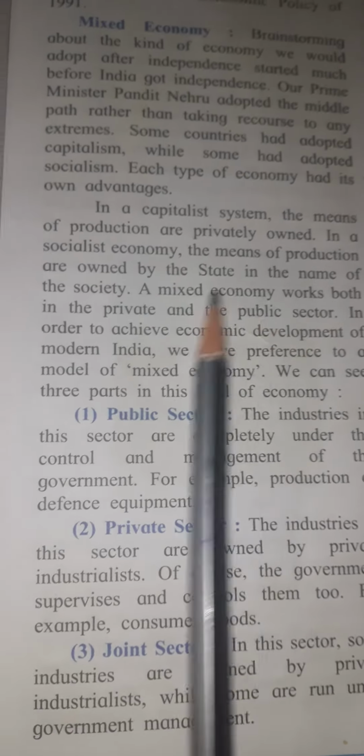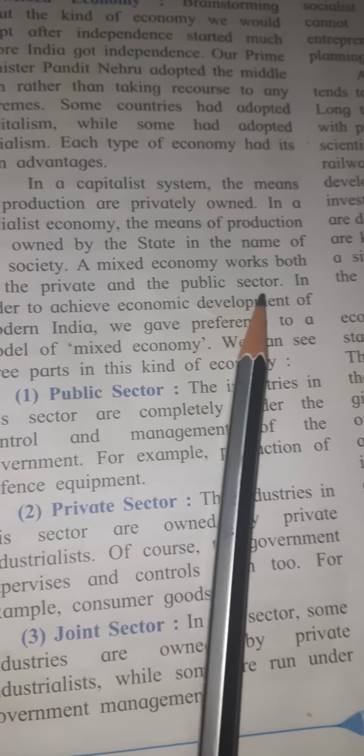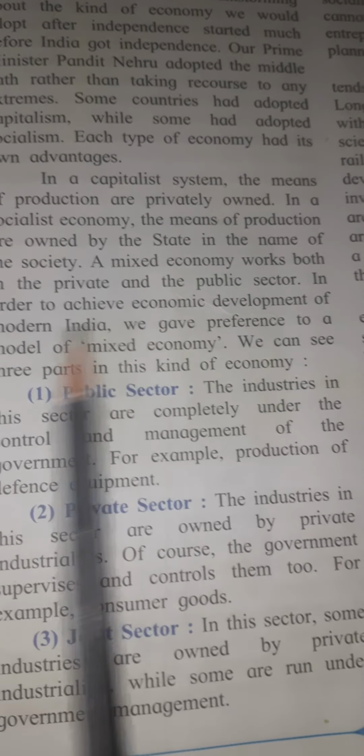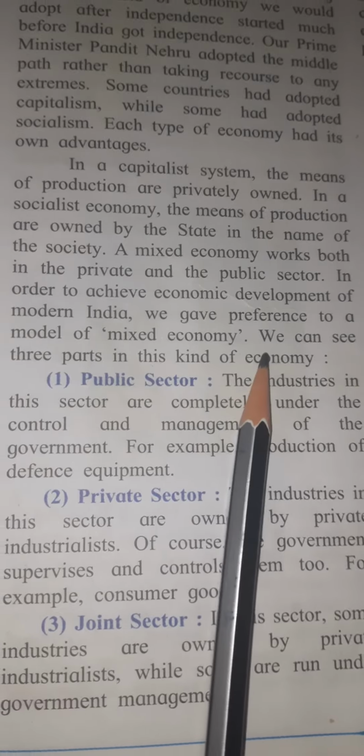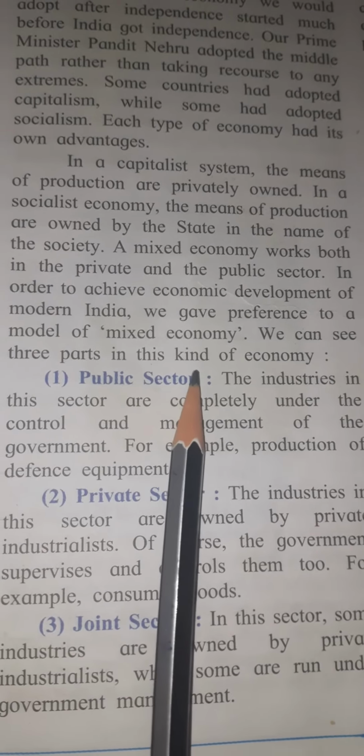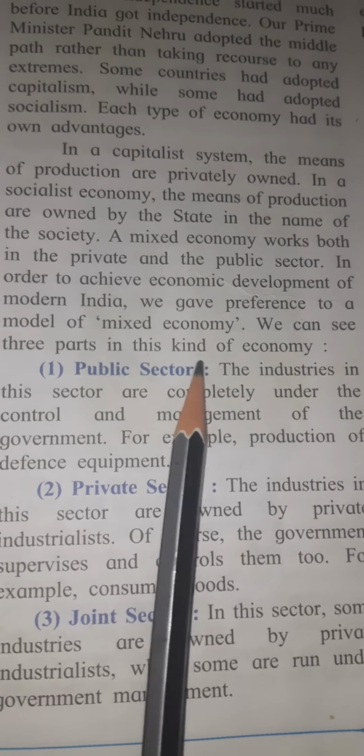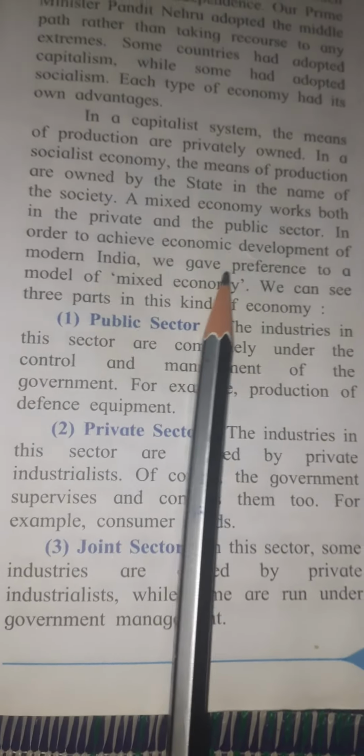A mixed economy works both in the private and the public sector. In order to achieve economic development of modern India, we gave preference to a model of mixed economy. We can see 3 parts in this kind of economy: public sector, private sector, and joint sector. So we have chosen a middle path. What is the middle path?